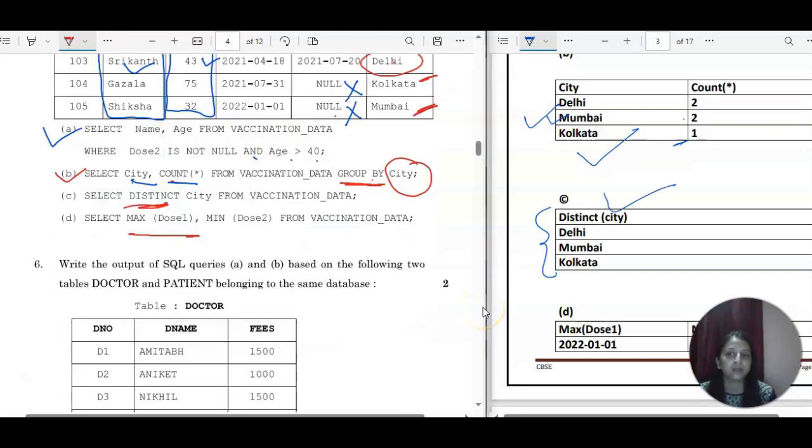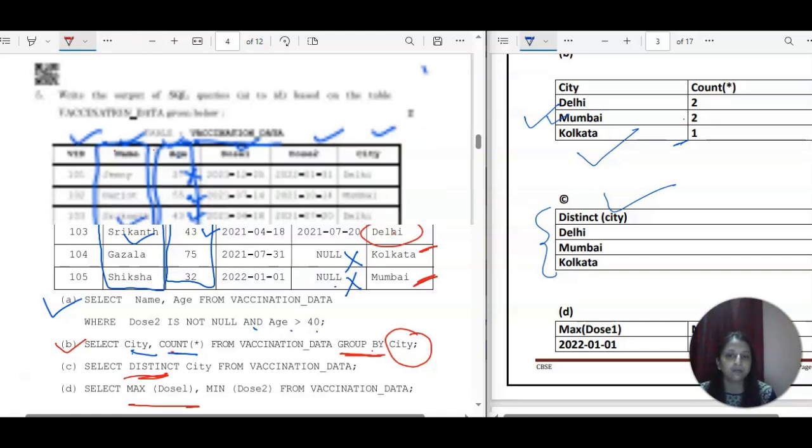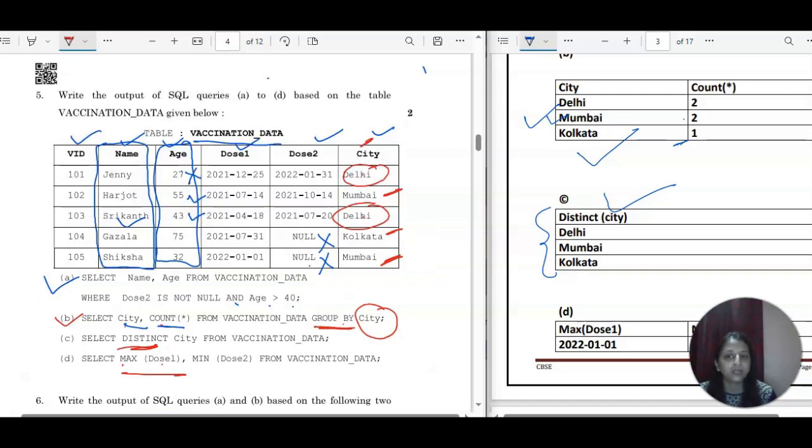So you have to find the maximum value. This is the aggregate function, so this is to find the maximum value from dose 1 and to find the minimum value from dose 2, right? So the table name is vaccine. So go to dose 1. The maximum is 21 here, 21, 21, 21 and 22. So this is the maximum value. So maximum for dose 1 is 22, right?